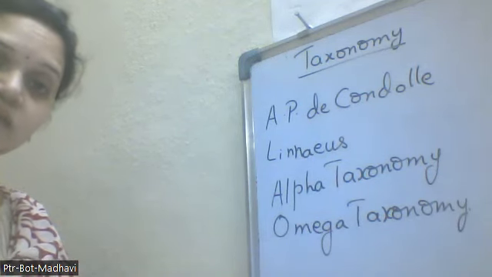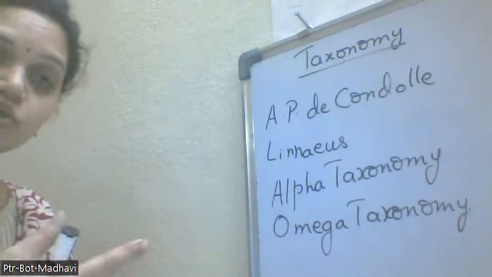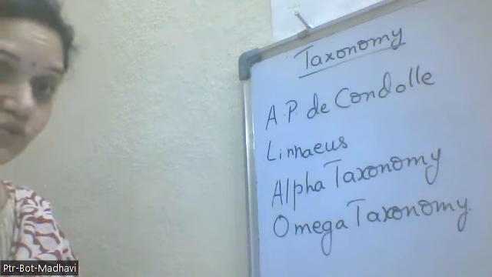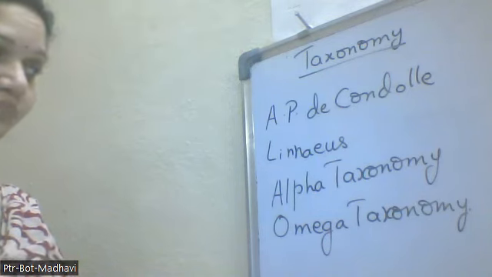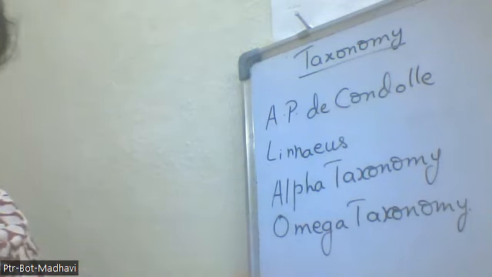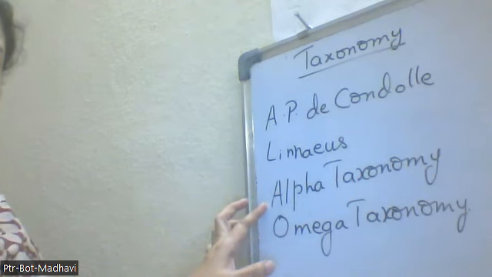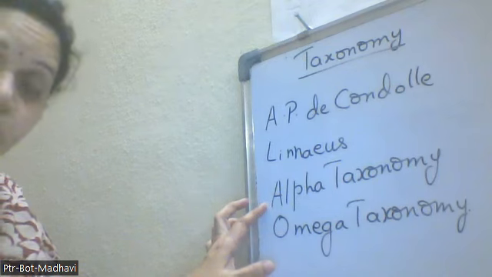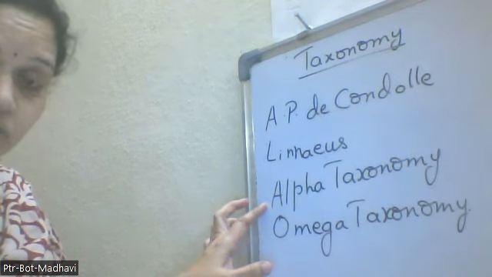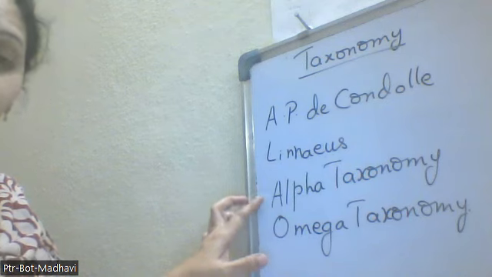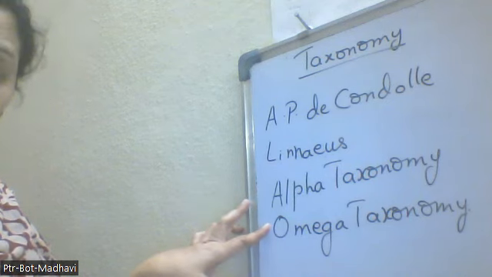Again, taxonomy has two types, that is alpha taxonomy and omega taxonomy. So what is meant by alpha taxonomy? Alpha taxonomy means the description of the morphological characters. When we have given the description, when we have classified the organisms based on their morphological characters, that is alpha taxonomy. Next comes the omega taxonomy.